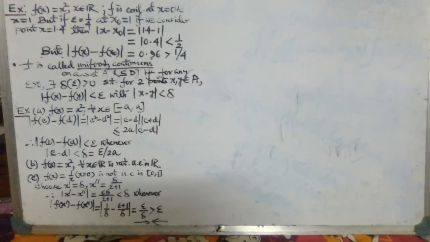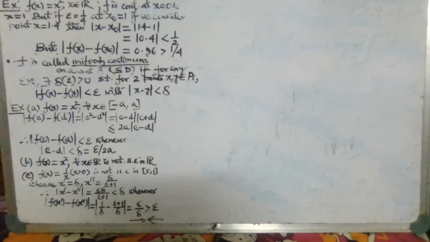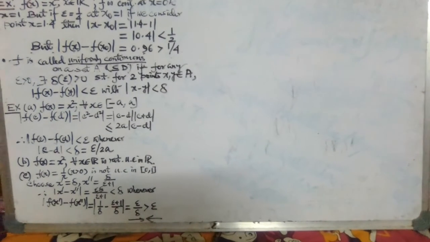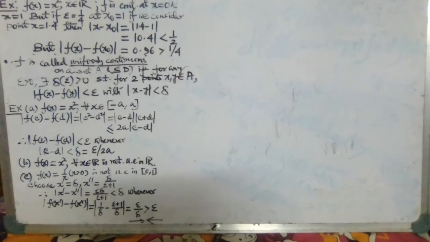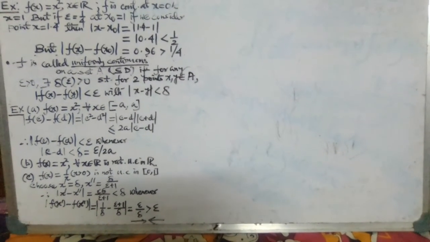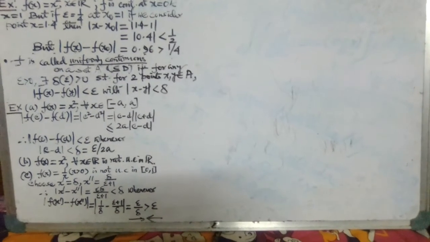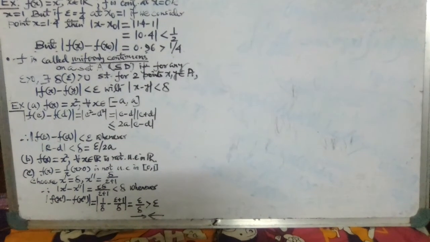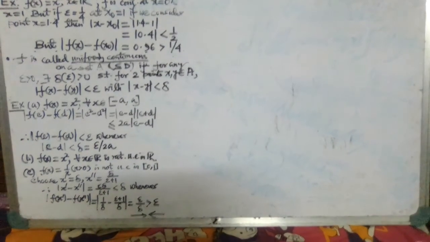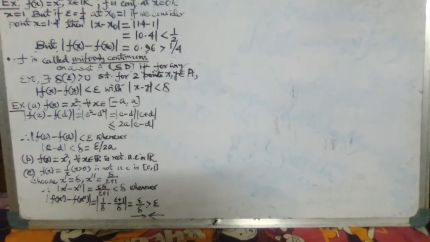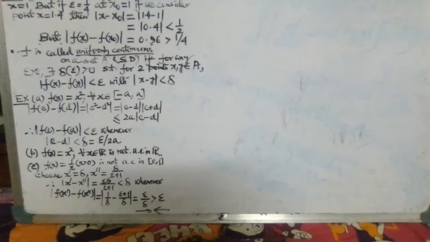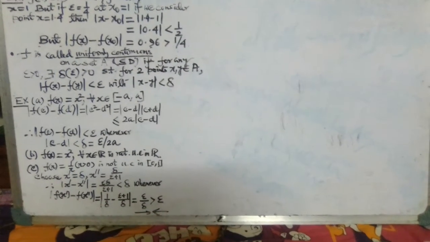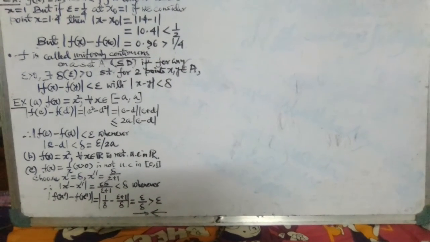Now check example 2, that is f(x) equals x square for all x belonging to R. Such a function is not uniformly continuous throughout the real numbers. So in this case we can't assume delta as epsilon by 2a. You may check why such a function is not uniformly continuous throughout the real numbers.